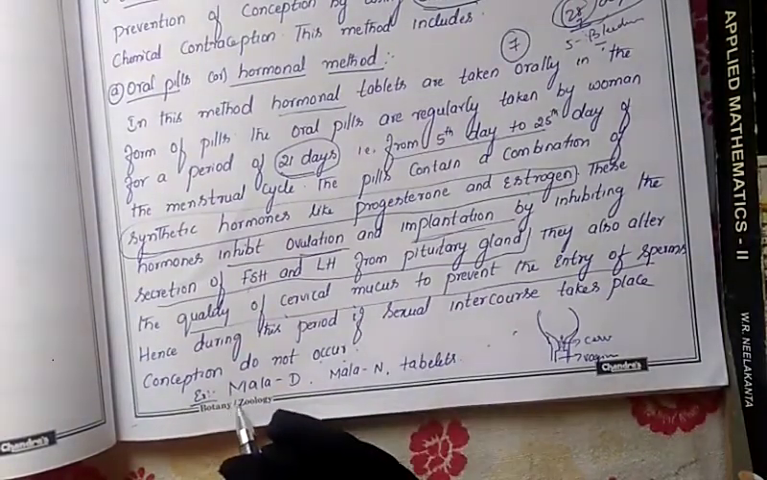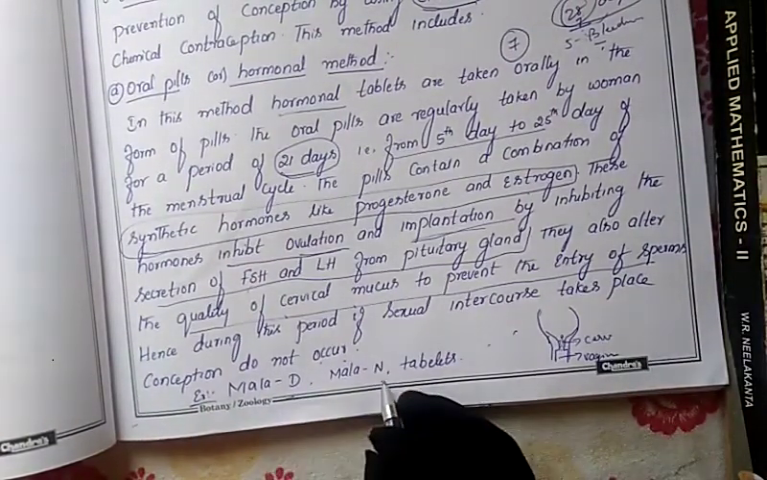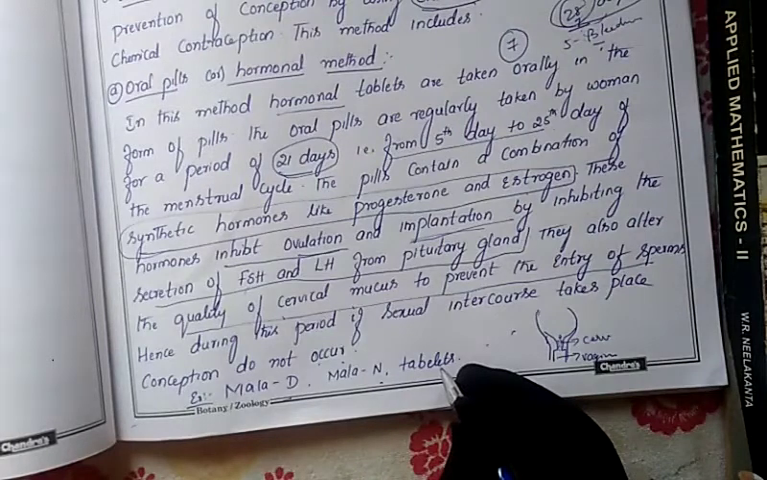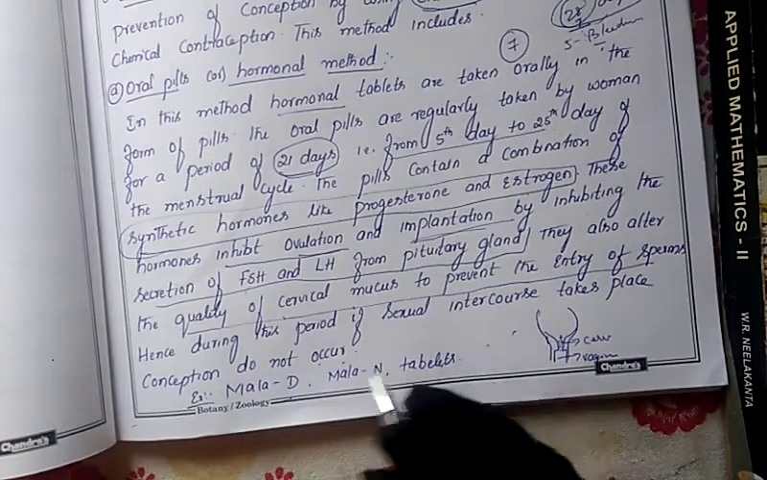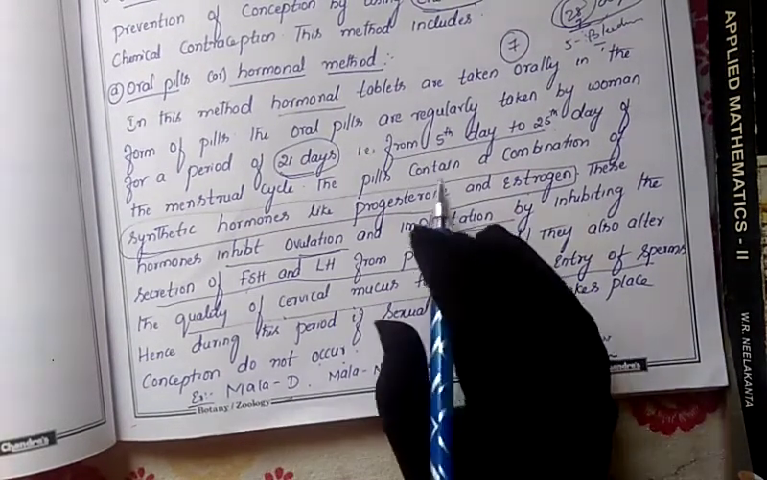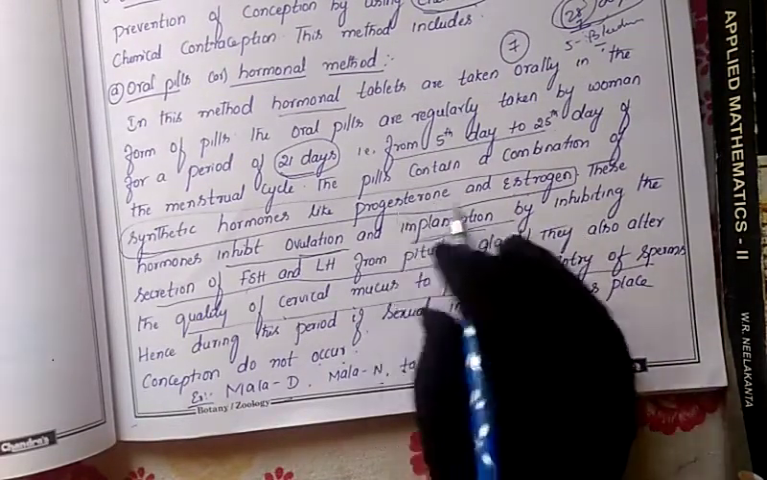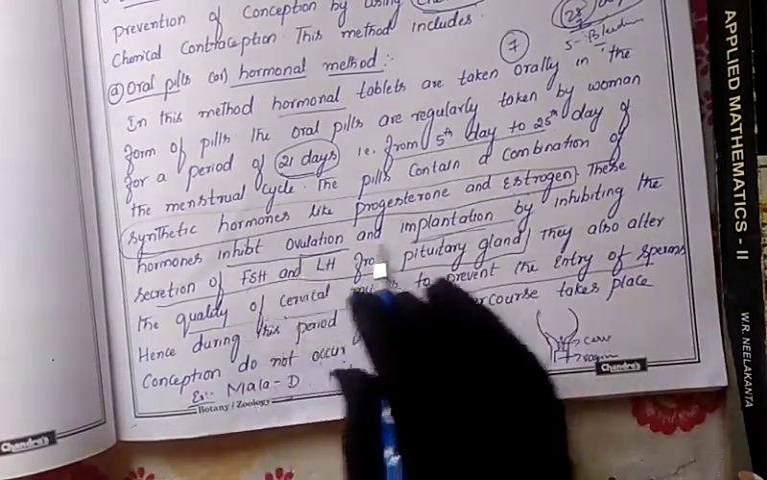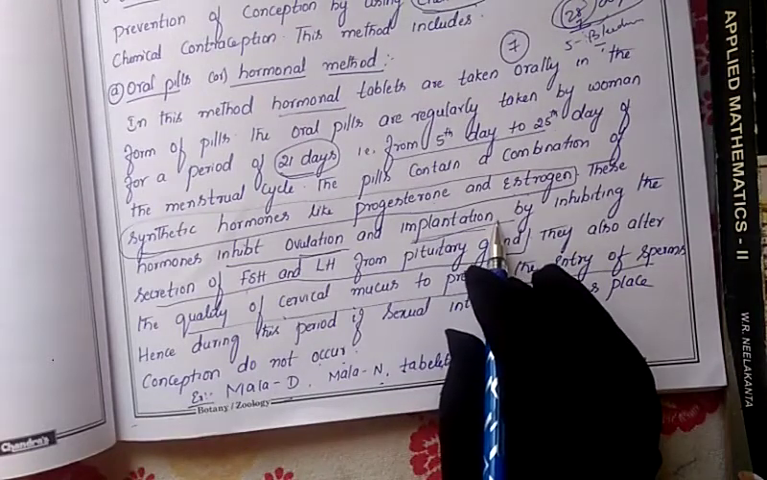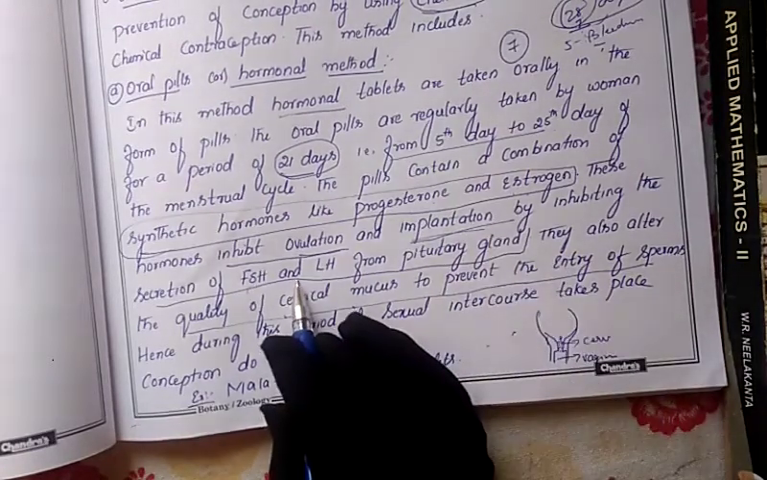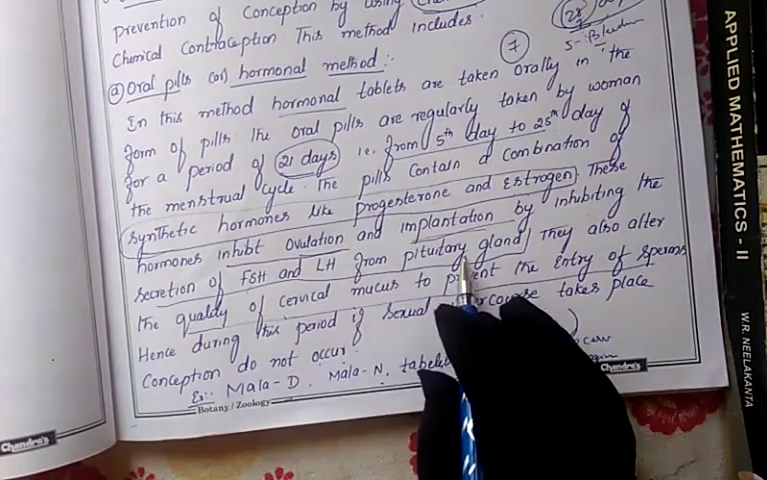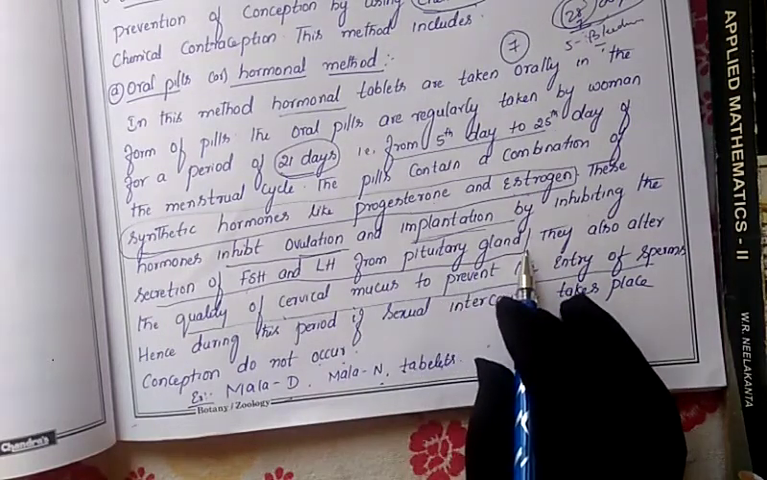Examples of these tablets are Mala-D and Mala-N. These are the different types of tablets we get from the shop. All these tablets contain chemicals called progesterone and estrogen only. The function of these is that they inhibit ovulation, inhibit implantation, and even inhibit the secretion of FSH and LH hormones in the pituitary gland.